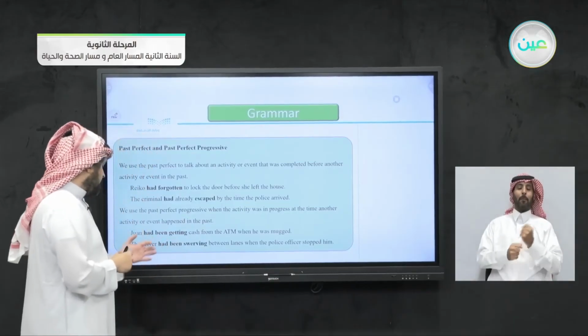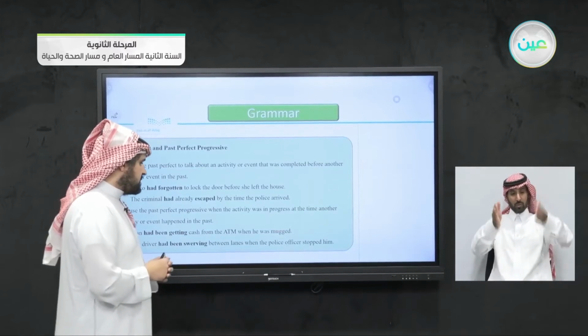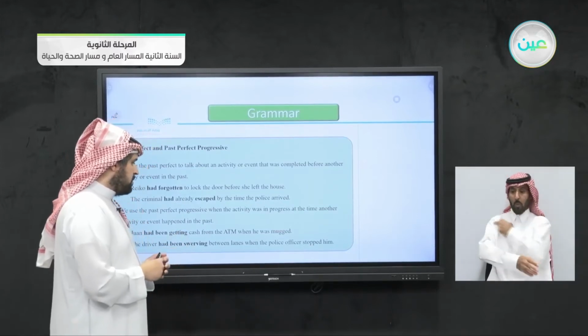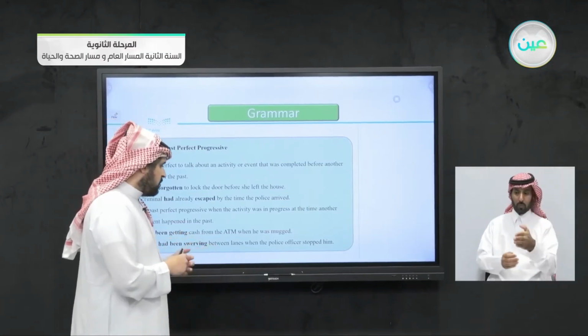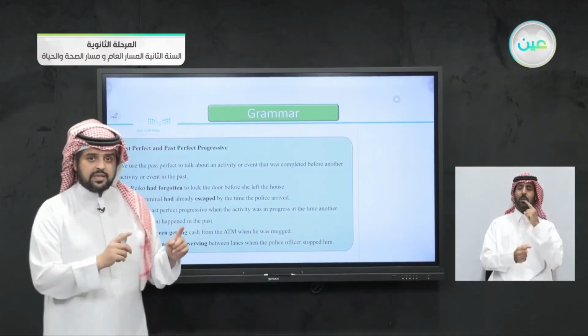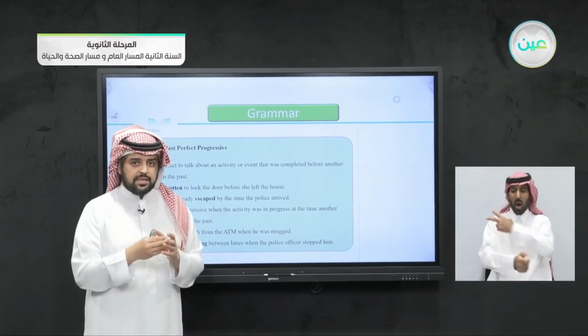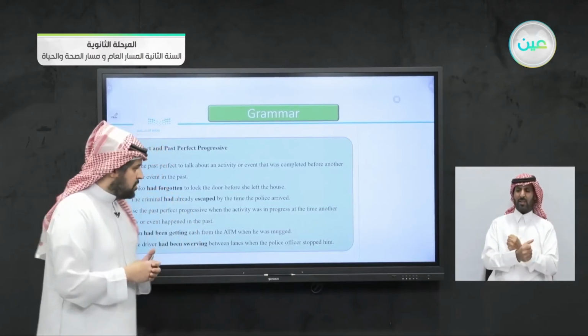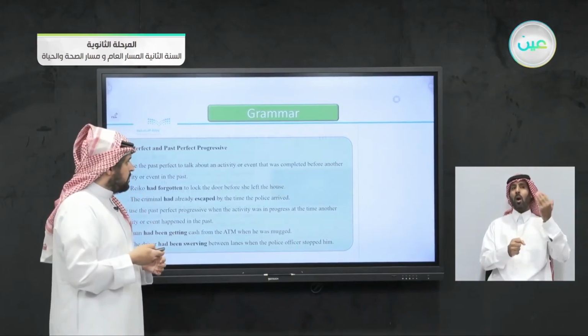The other one, the driver had been swerving between lanes when the police officer stopped him. Again, both of them are in the past. They just crossed. When he was swerving, the police intercepted and stopped him. So both actions were intersecting.